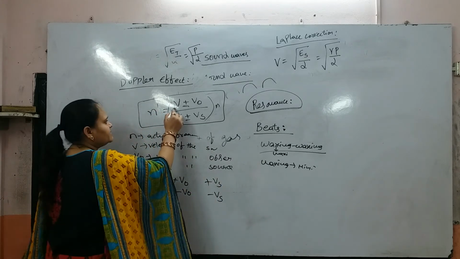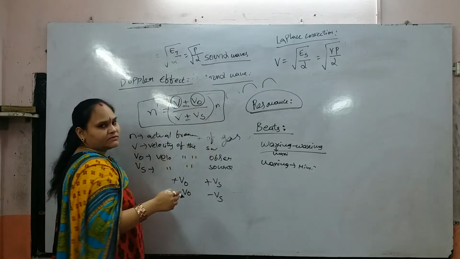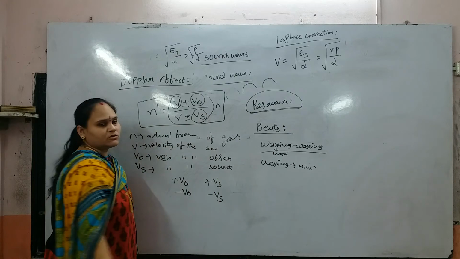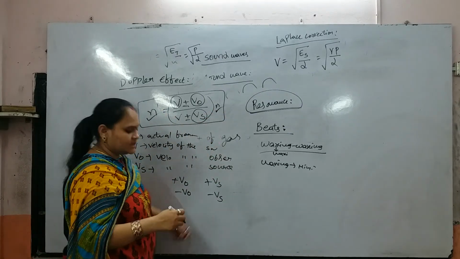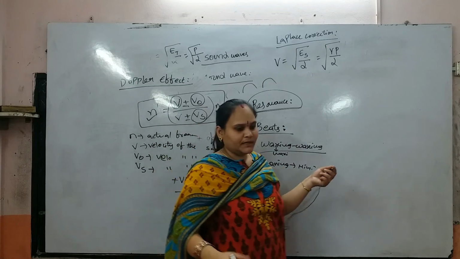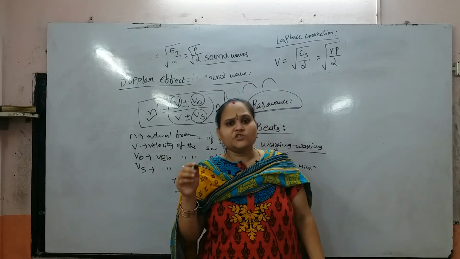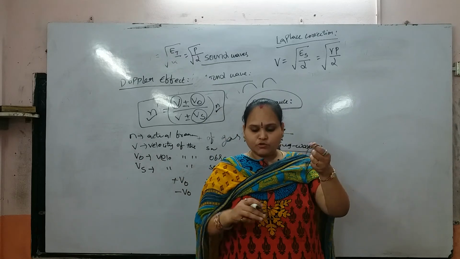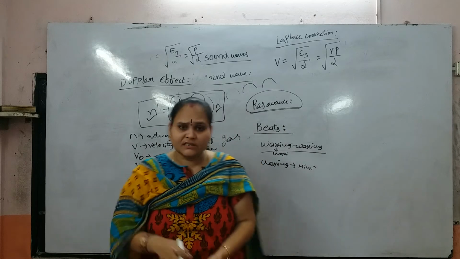So here V is the velocity of the sound, V naught is the velocity of the observer, Vs is the velocity of the source, n is the actual frequency, and n dash is the apparent frequency. What is meant by the Doppler effect? It is the apparent change in frequency from source to observer.